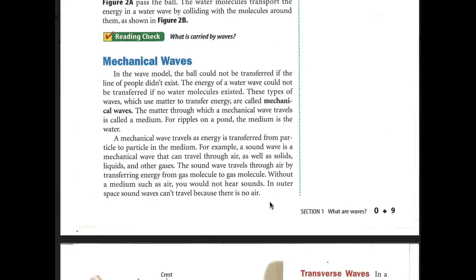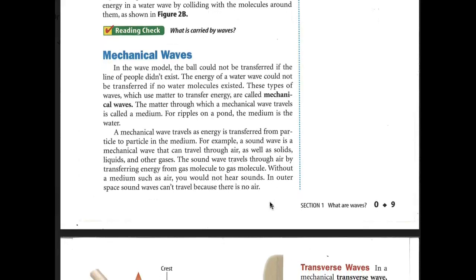Mechanical waves. In the wave model, the ball could not be transferred if the line of people didn't exist. The energy of a water wave could not be transferred if no water molecules existed. These types of waves, which need to use matter to transfer energy, are called mechanical waves. The matter through which a mechanical wave travels is called a medium. For ripples on a pond, the medium is the water. A mechanical wave travels as energy is transferred from particle to particle in the medium.